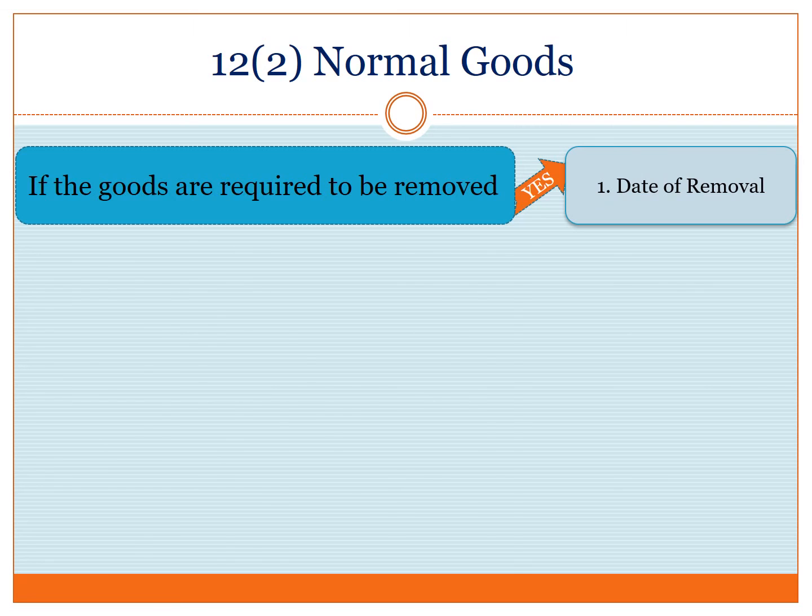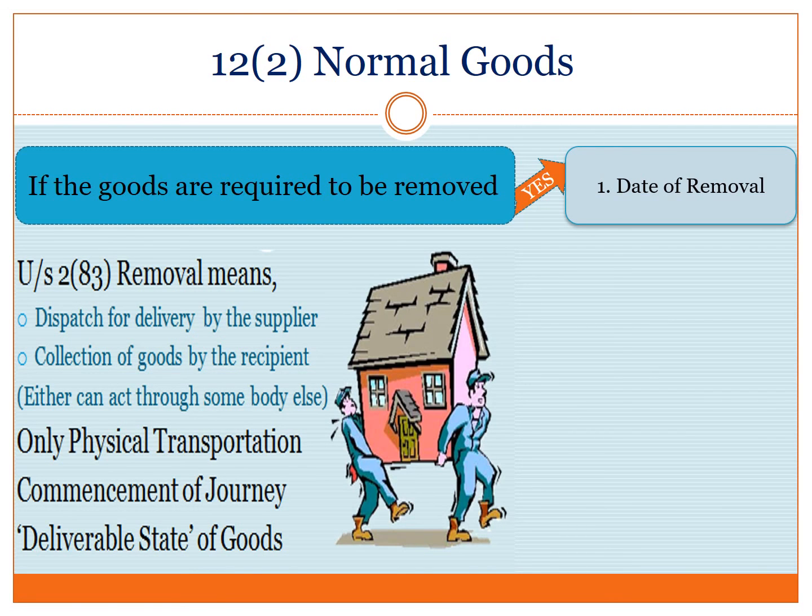Before we proceed further, let us analyze the meaning of the word removal, which has been defined under subsection 83 of Section 2. Removal means dispatch for delivery by the supplier or collection of goods by the recipient. In both cases, they can act on their own or through somebody else. It is safe to interpret that only physical transportation is contemplated in this case to the exclusion of all other modes of transportation. You may also ponder that for the purpose of taxing the supply, we are only interested in the commencement of the journey. The time of supply has nothing to do with the goods reaching its destination.